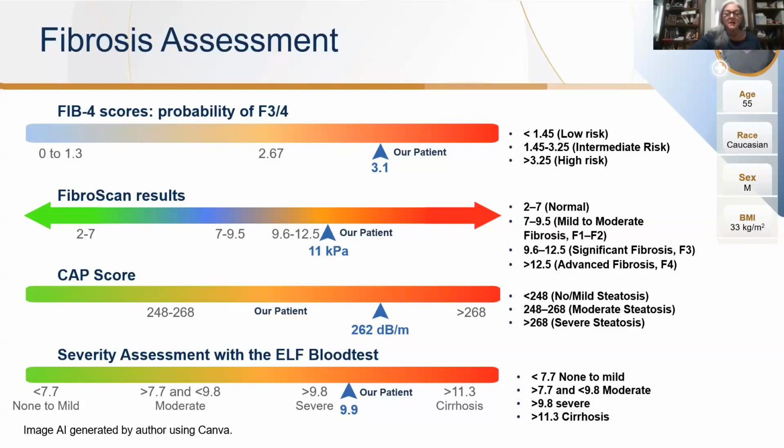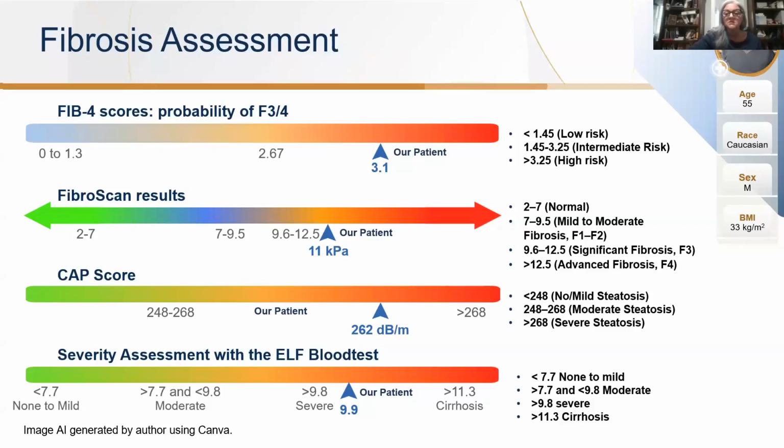He had a FibroScan and was noted to have a kPa of 11, which is a strong indicator of increased risk of significant fibrosis. Anything less than 7 is considered normal. 7 to 9.5 is considered mild to moderate, as discussed earlier in our F1 to F2 discussion. And if it's greater than 12.5, then we definitely presume advanced fibrosis or F4, possible cirrhosis.